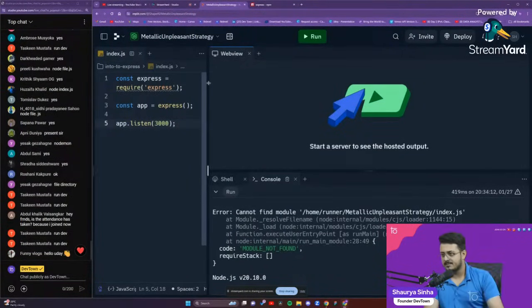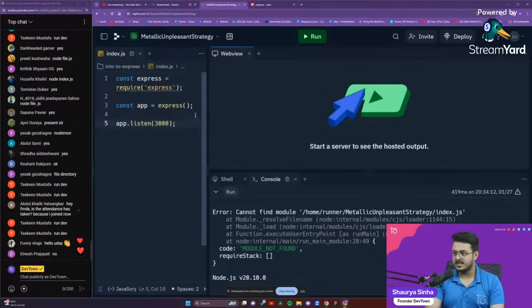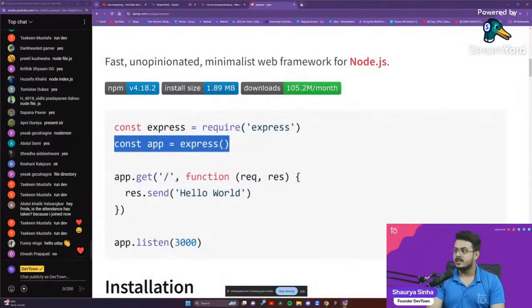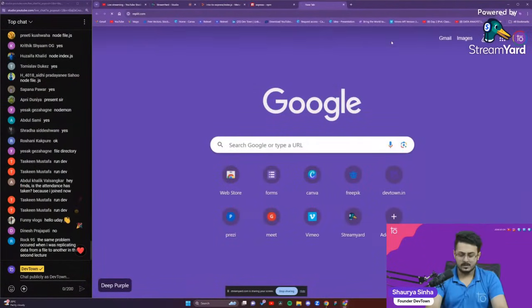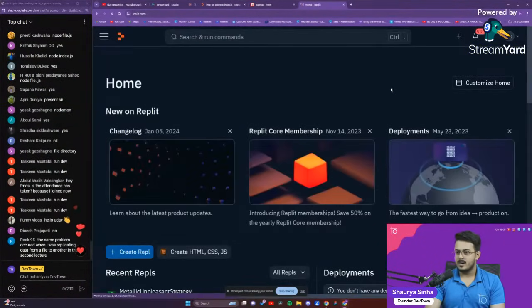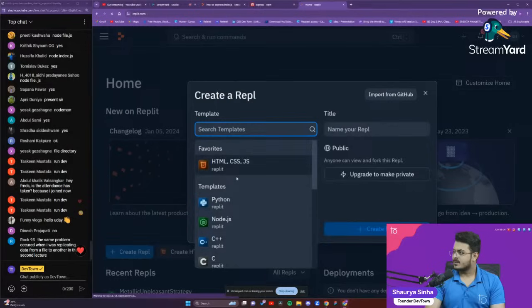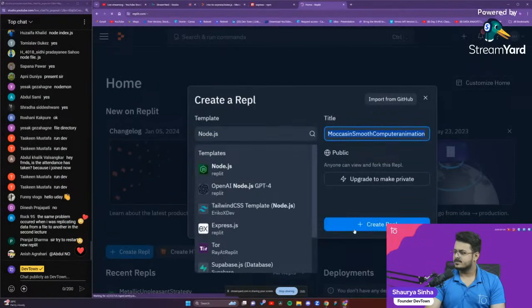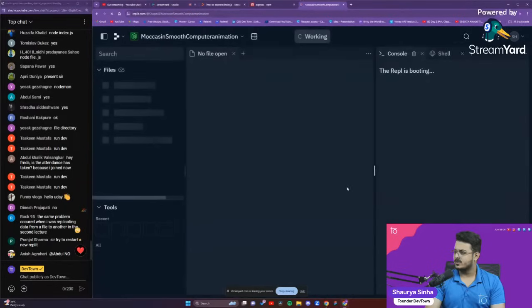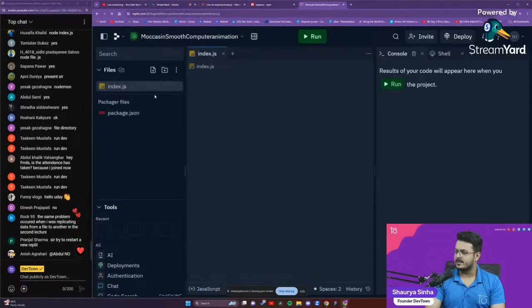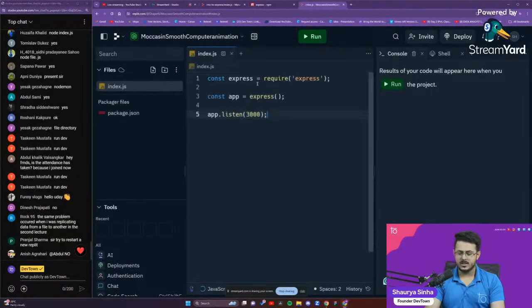Okay, I'll try something. I think I figured out what the issue is with that. Let me try that out once again. Let me create a new REPL right over here. I will just try it out in a new REPL. Let's go with Node.js, create REPL. I think I've understood what the issue is right over there, but let me just work it out once again. So index.js, we'll paste it right over here.